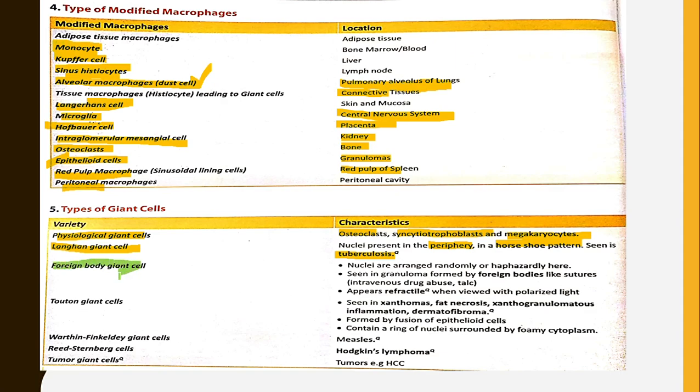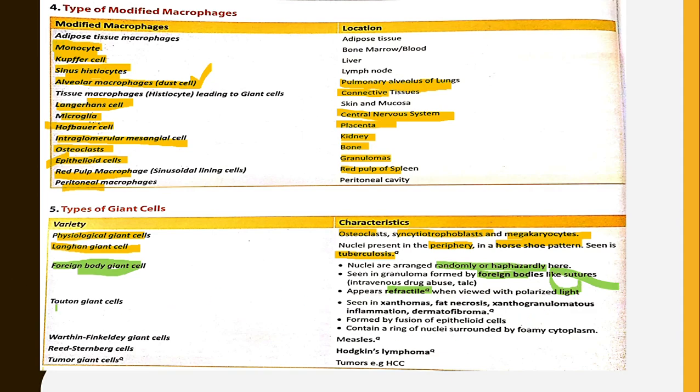Foreign body giant cells have nuclei arranged randomly and haphazardly. They are seen in granulomas formed by foreign bodies like sutures. They appear refractile under polarized light. Foreign body giant cells are seen with sutures, intravenous drug abuse, and talc.